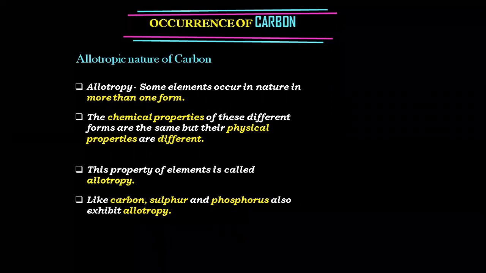What is the meaning of physical property? It means the outside structure, look-wise, appearance-wise, their melting point, boiling point. So when I say physical properties, it is about their melting and boiling point. But if I talk about chemical properties, it means how it takes part in a chemical reaction, how it is going to react chemically.